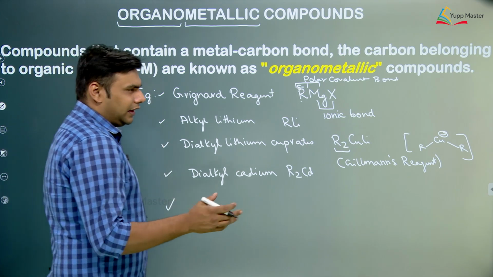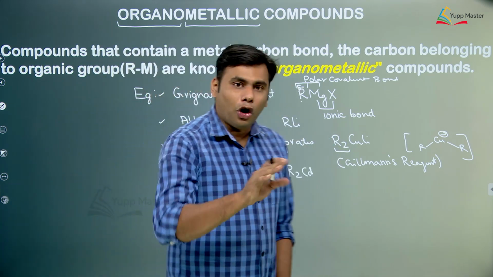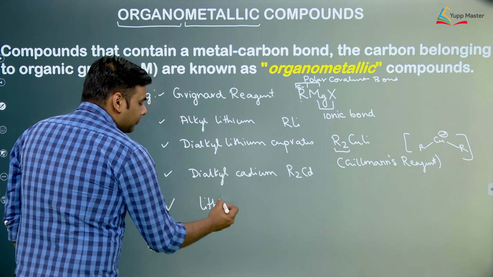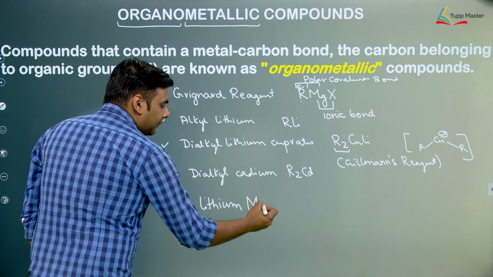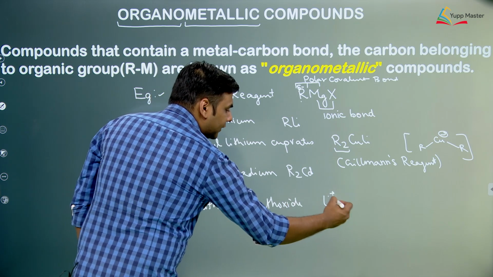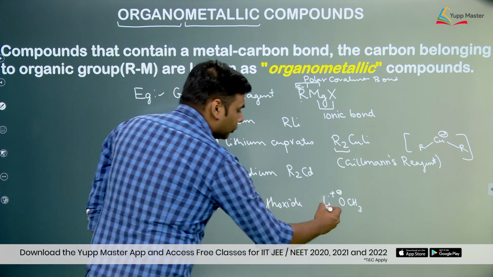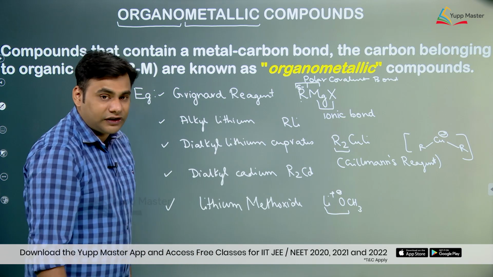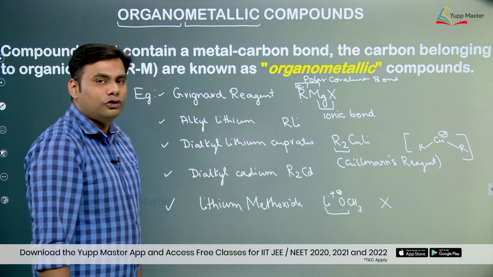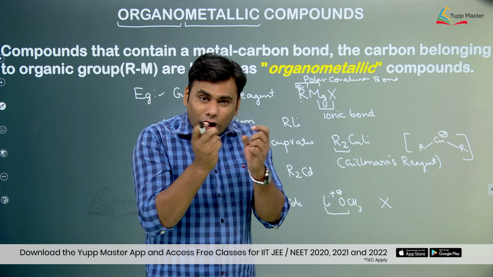Now there was a question in previous year JEE Mains: which of the following is not an organometallic compound, and one option given was lithium methoxide. If you consider lithium methoxide, we know that methoxide is CH3O negative and lithium is Li plus. So basically there is an ionic bond between oxygen and lithium. Here the metal is attached to oxygen and not carbon. Hence this is not an organometallic compound. So basically organometallic compounds are those compounds in which a metal is linked to an organic carbon.